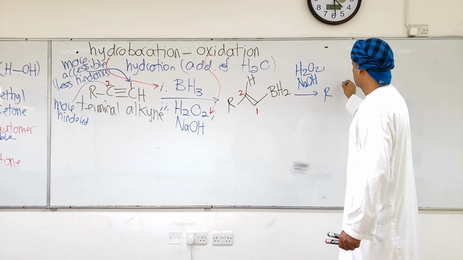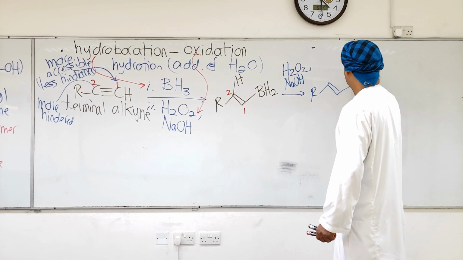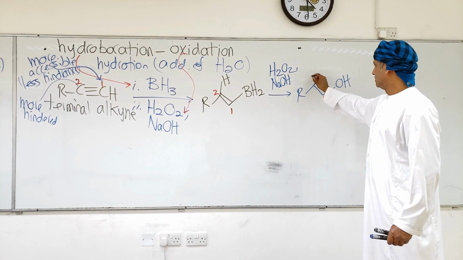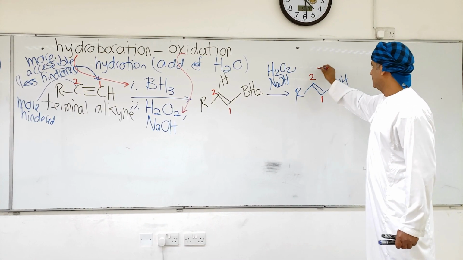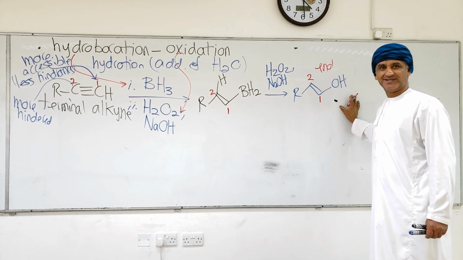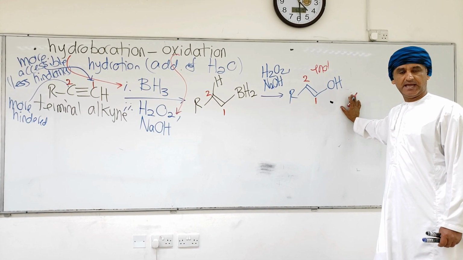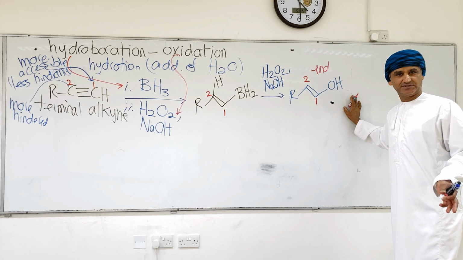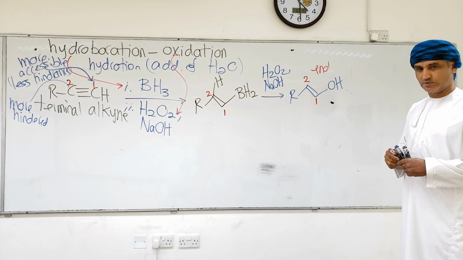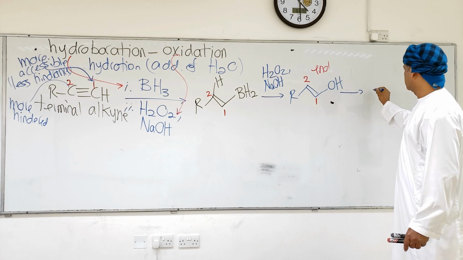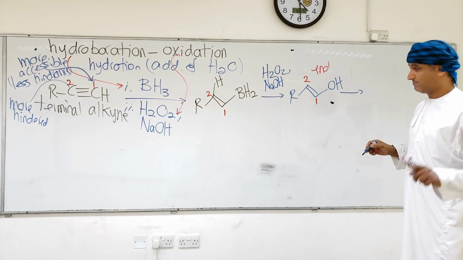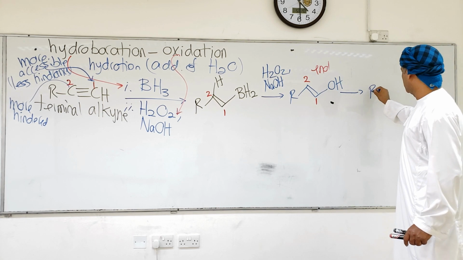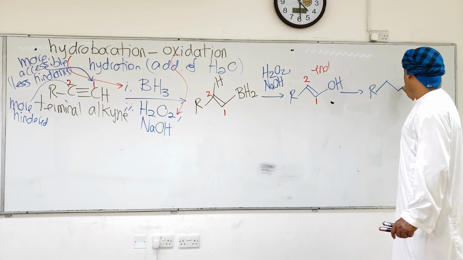So this is the product of this step. And again, if you pay attention, you will notice that this is an enol as well, because it contains a carbon-carbon double bond and also a hydroxyl group, or an alcohol. But enols undergo tautomerism to the more stable carbonyl compound. It's not going to be a ketone here, of course, because the OH is on carbon 1. So it will undergo this type of tautomerism.